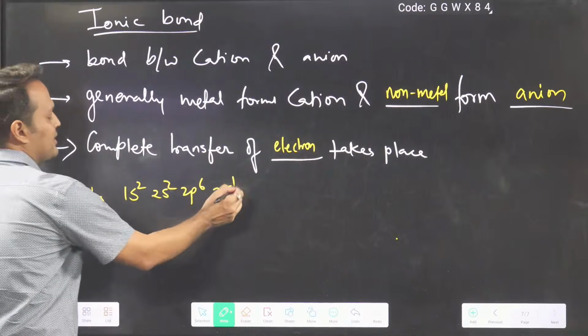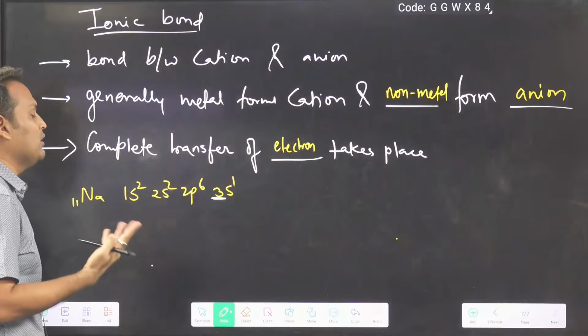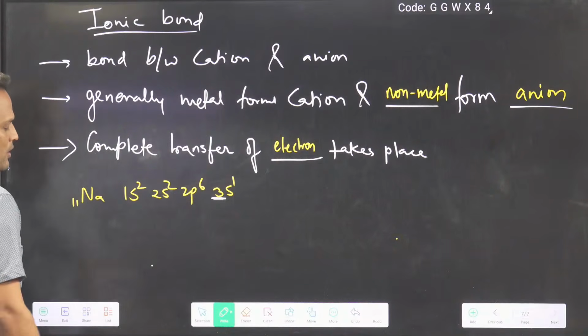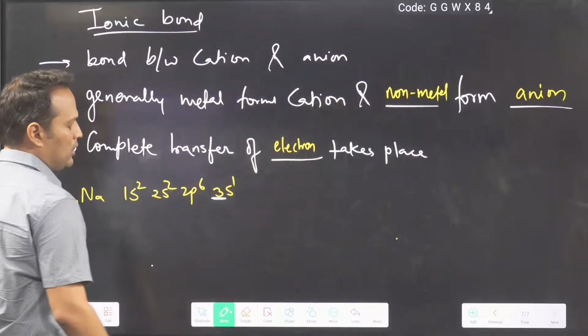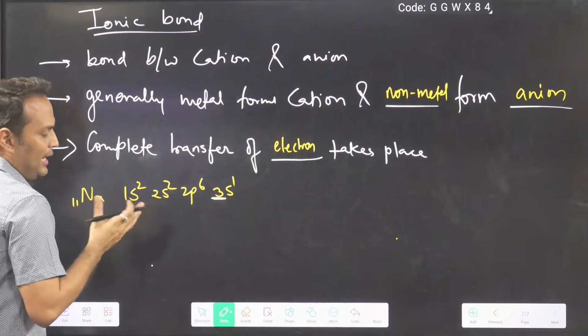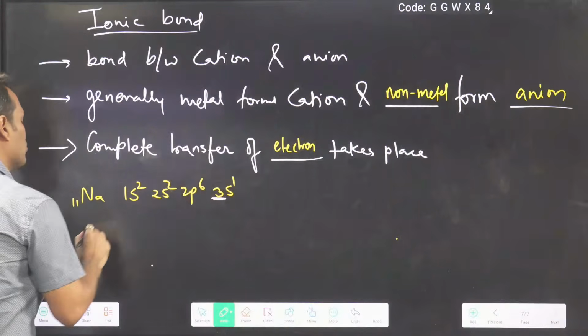Okay, how many valence electrons? You will say, sir, only one. But how many valence electrons do you require? 8. So here I can lose 1 electron or I can gain 7 electrons. Gaining 7 electrons is not possible. So I will lose 1.